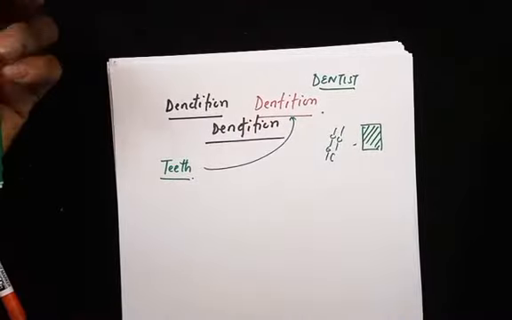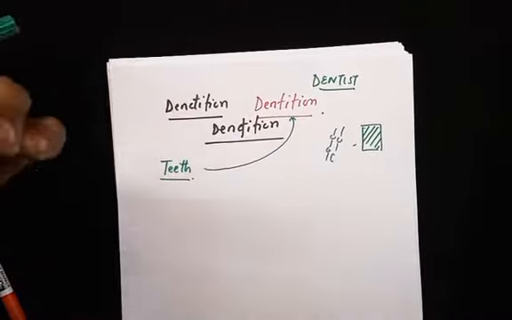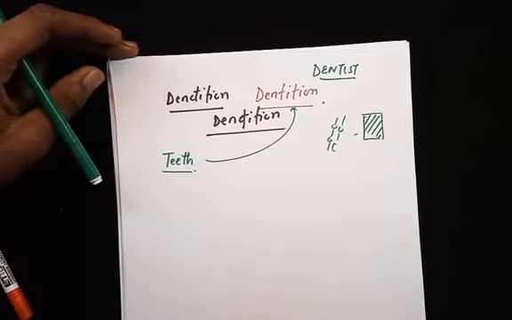Don't forget, we're advised to brush our teeth twice a day. Alright, so what is the arrangement of teeth in animals?